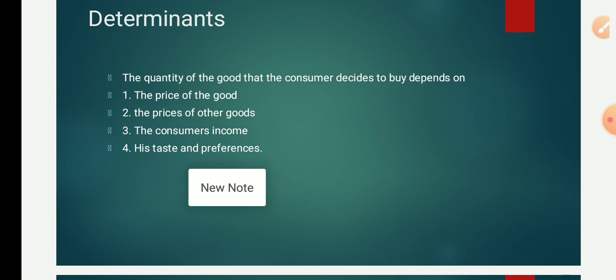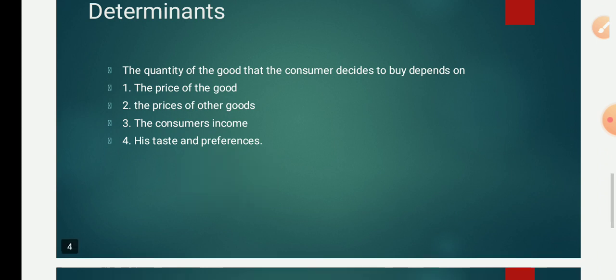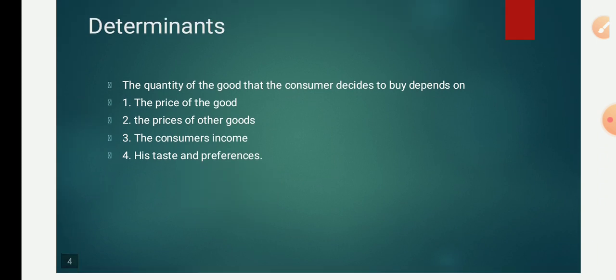Now I'll give an example. The tea and coffee prices earlier were 5 rupees. So whenever we go to the tea shop, we used to buy either coffee or tea because both are the same price. Suddenly the coffee price has increased to 10 rupees. What will we usually do? We don't go for coffee. Why? Because the price has increased.